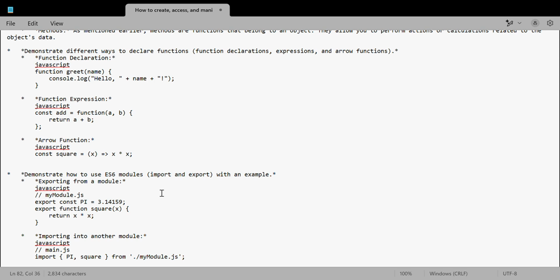We write the module name or file name, like ./mymodule.js. In the same way, we can create variables and export them from one module to another module using the import keyword. These two are the primary keywords for using ES6 modules.